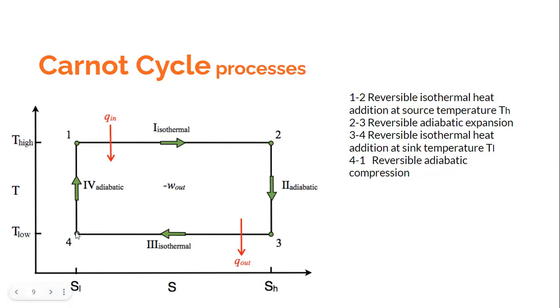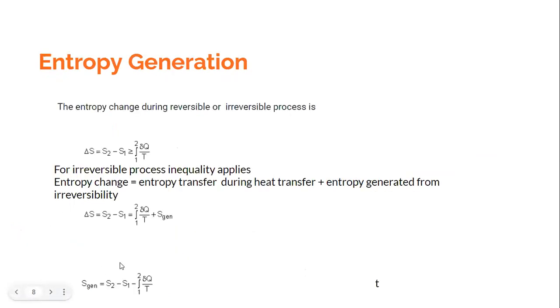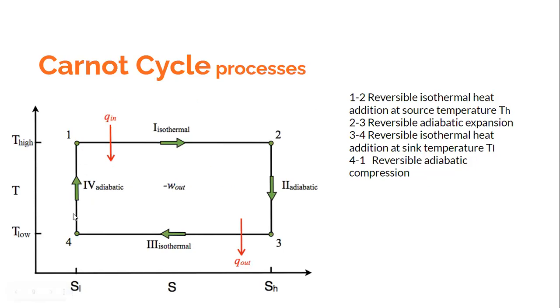the TS diagram. And 4 to 1 is again a reversible adiabatic process. It is reversible, so entropy generation is 0. It is adiabatic, so heat transfer is 0. Heat transfer is 0, so entropy transfer is 0. So entropy transfer is 0 during the process 4 to 1, and entropy generation is 0 because it is a reversible process. So there is no question of entropy changing. So you'll find that again this 4 to 1 is a constant entropy process.